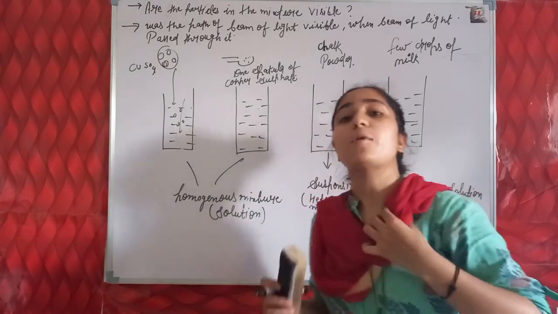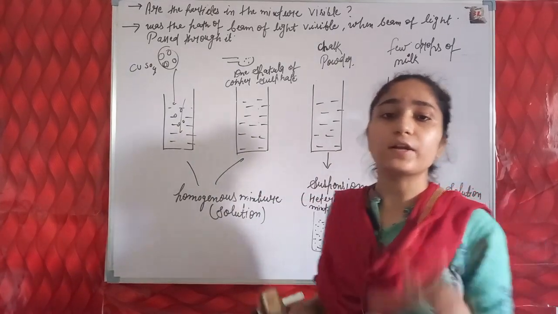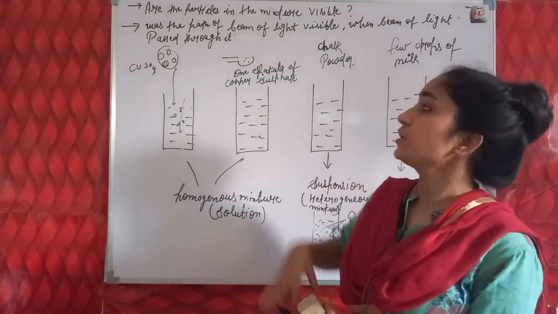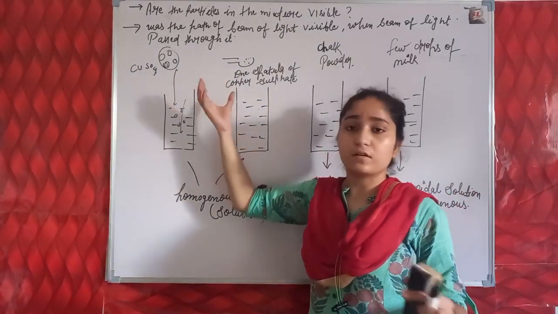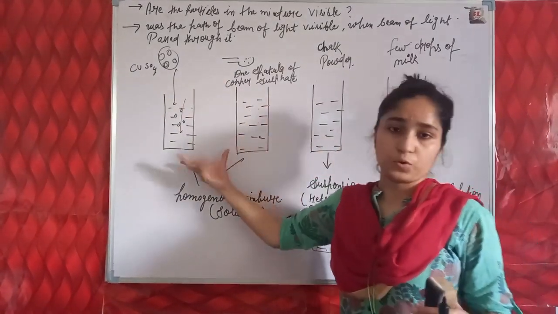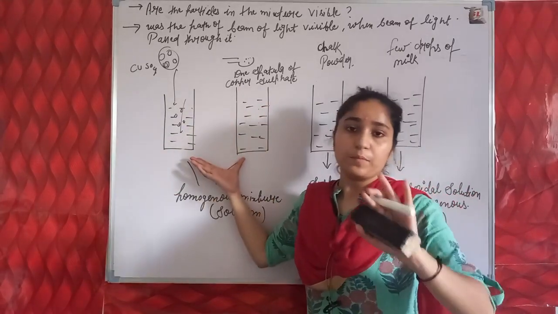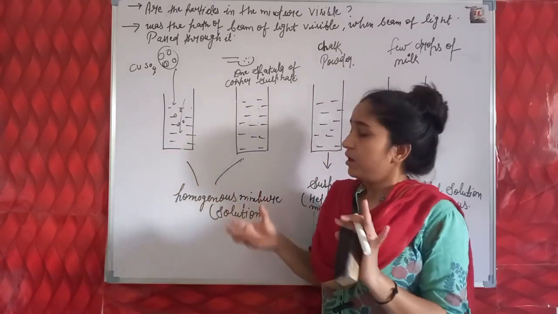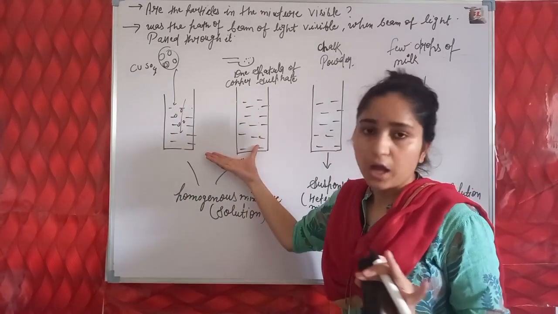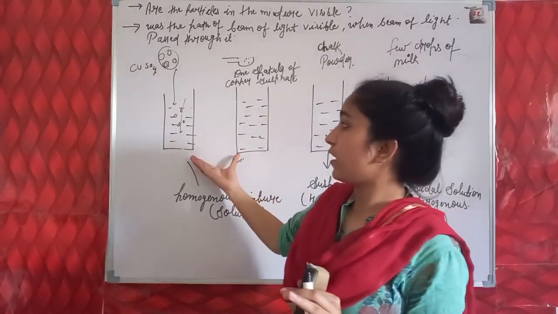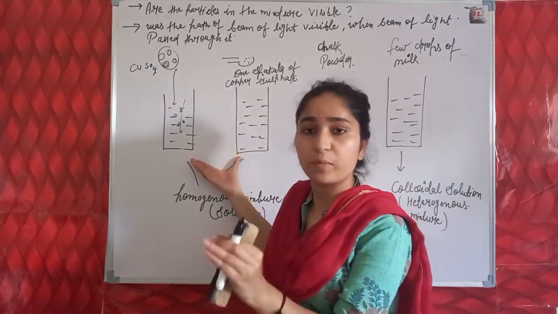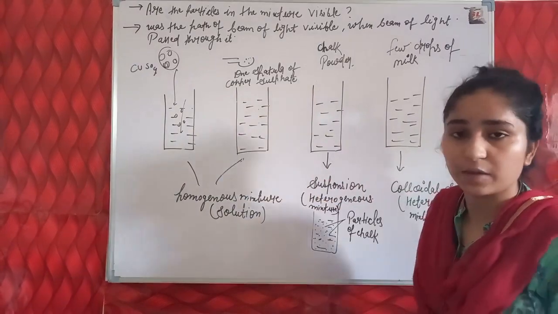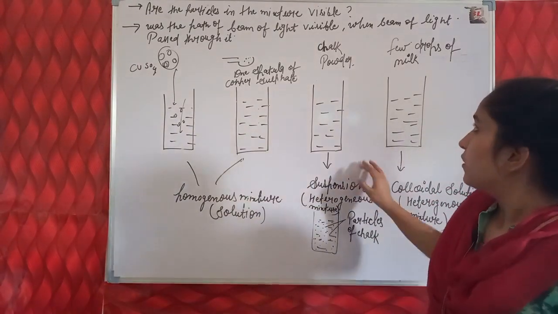So we have studied the characteristics of homogeneous mixtures, that a homogeneous mixture can have a variable composition, because their copper sulfate concentration is different. This same type of homogeneous mixture, same type meaning both contain copper sulfate and water solution, but they have different quantities of copper sulfate in them. So we can say that a homogeneous mixture can have a variable composition.